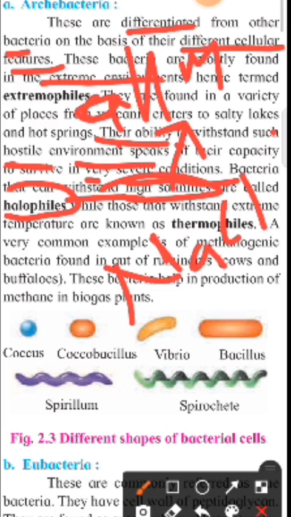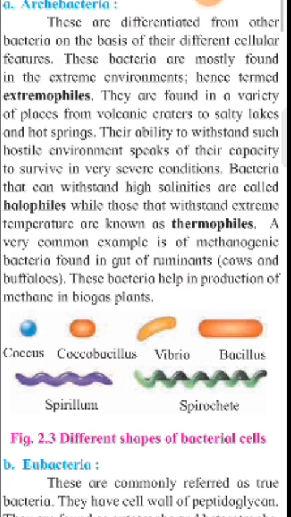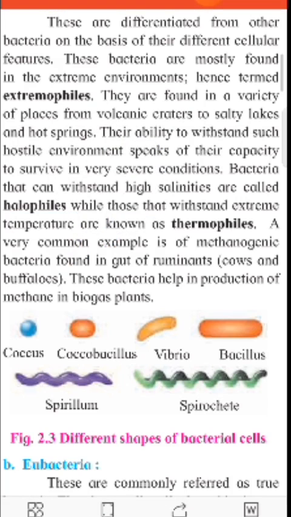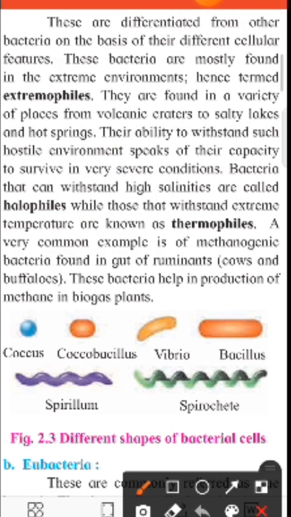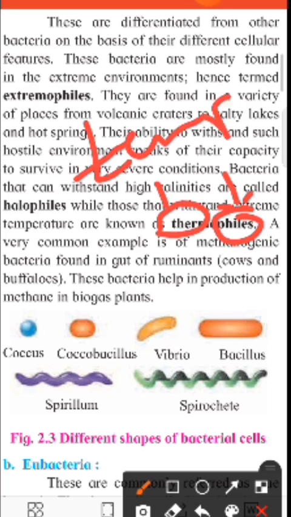So the bacteria which are present in high salinity water are called halophiles, while those that withstand extreme temperature are called thermophiles. Here 'philes' means where they inhabit, and 'thermo' means temperature. The bacteria which are present in extreme, high temperature conditions are called thermophiles.